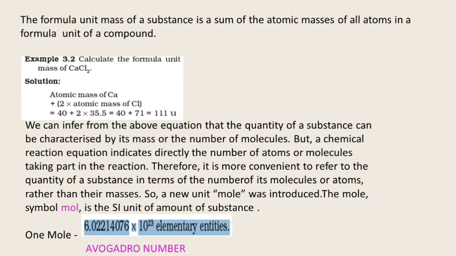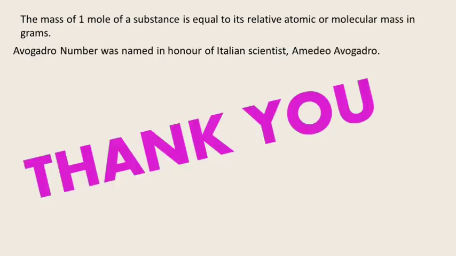You have to write down the Avogadro number and memorize it, because it will come in numericals, and you have to solve these numericals also. The mass of 1 mole of a substance is equal to its relative atomic or molecular mass in grams. The Avogadro number was named in honor of the Italian scientist Amedeo Avogadro.